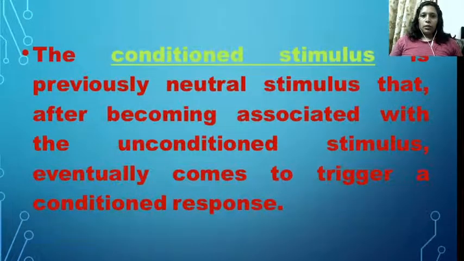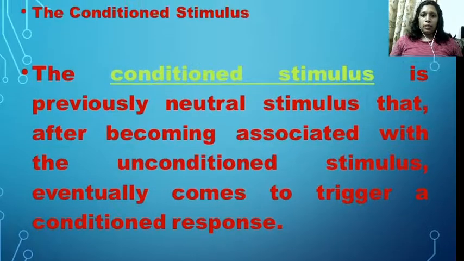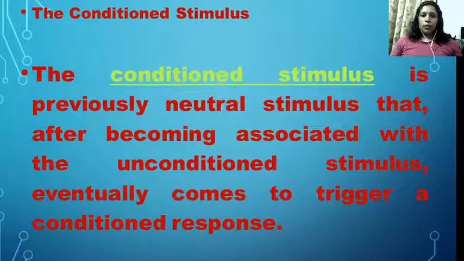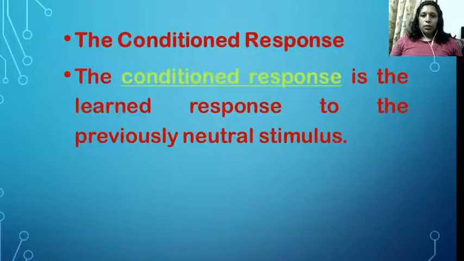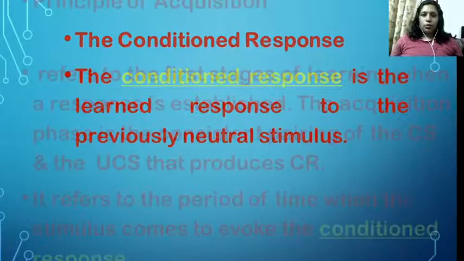The next one is the conditioned stimulus. The conditioned stimulus is, previously, before conditioning, a neutral stimulus that, after becoming associated with the unconditioned stimulus, eventually triggers a conditioned response. The conditioned response is the learned response to the previously neutral stimulus.